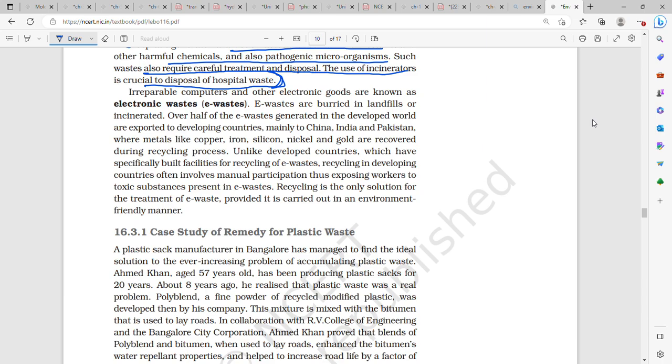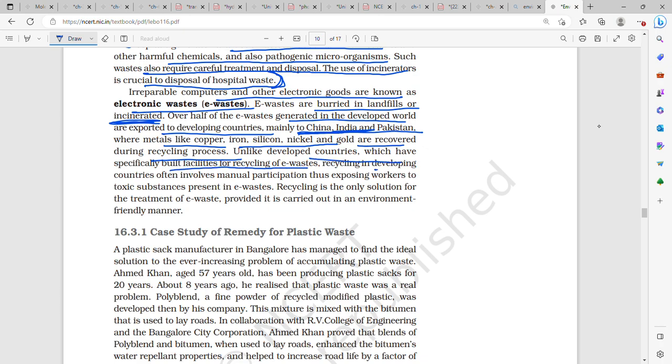electrically. Irreparable computers and other electronic goods are known as electronic waste or e-waste. They are buried in landfills or again incinerated. Over half of the e-waste generated in the developed world is exported to developing countries, mainly China, India and Pakistan, where metals like copper, iron, silicon, nickel and gold are recovered during the recycling process. Unlike developed countries which have specially built facilities for recycling e-waste, recycling in developing countries often involves manual participation, thus exposing workers to toxic substances present in e-waste.